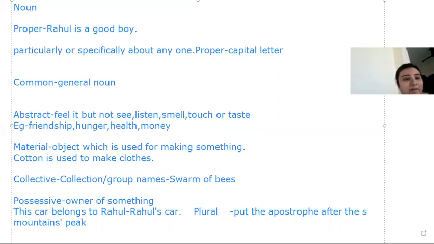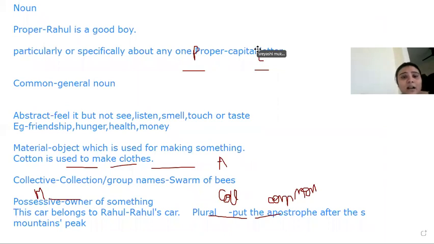So these are the general different types of nouns. Let's do a quick recap of whatever we have learned. The topic was noun. What we have learned till now is proper noun.